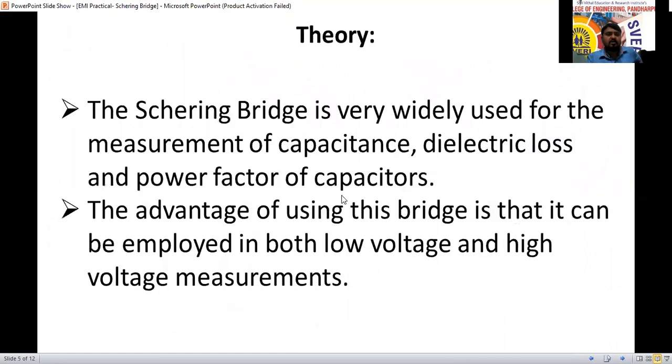The Schering bridge is very widely used for the measurement of capacitance, dielectric strength, loss, and power factor of capacitors. The advantage of this bridge is that it can be employed in both low voltage and high voltage measurement. In both cases we can measure it.